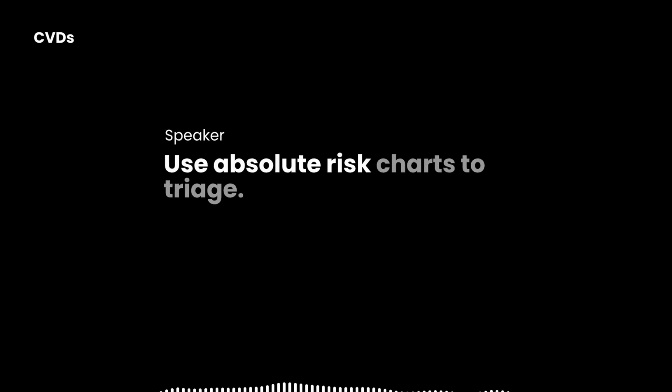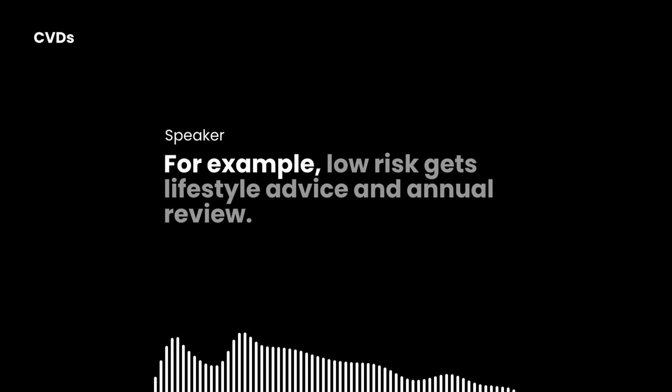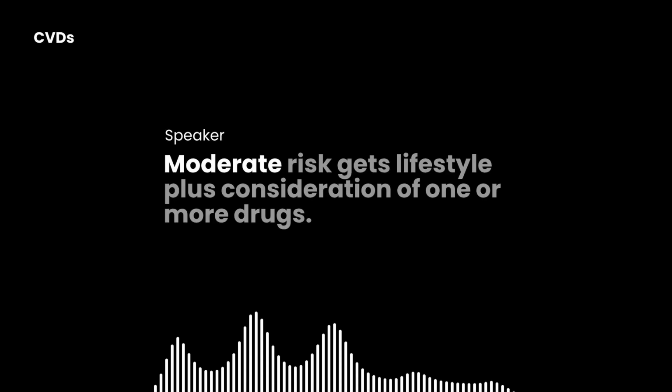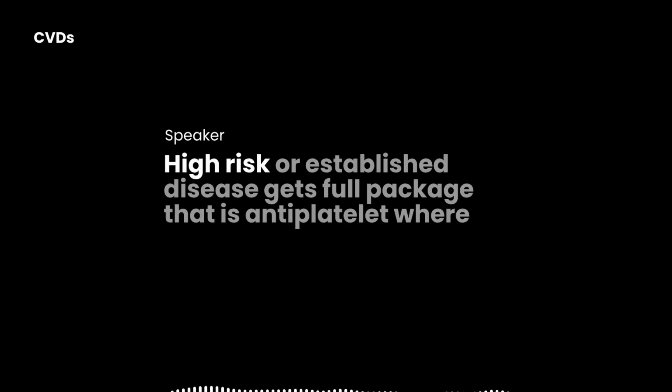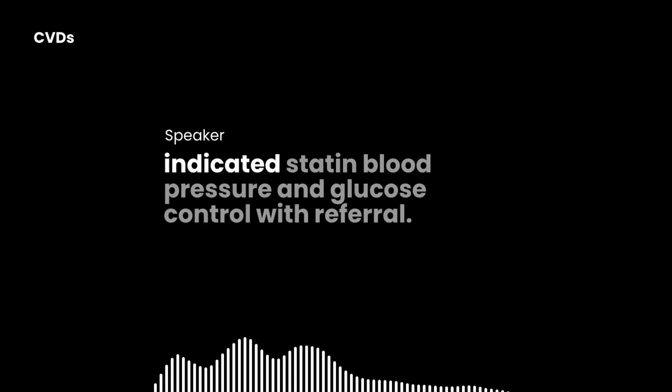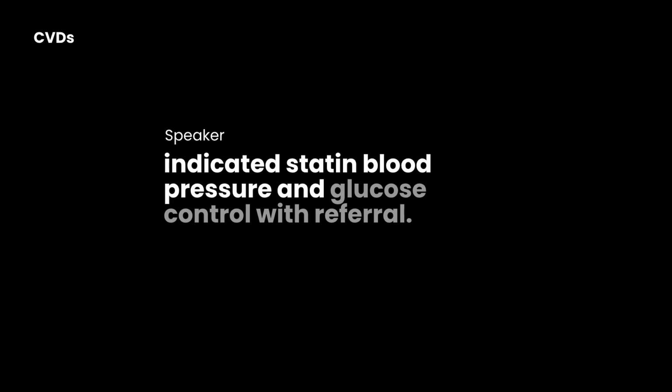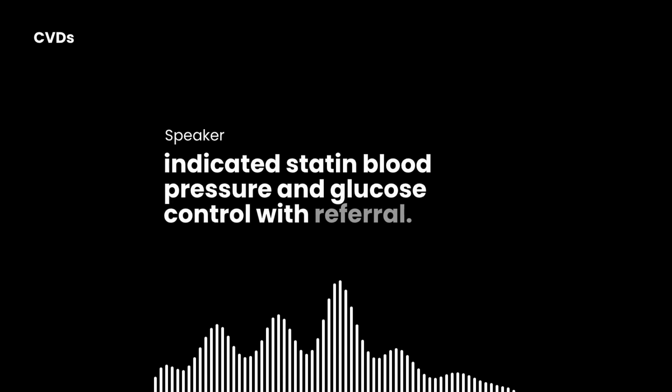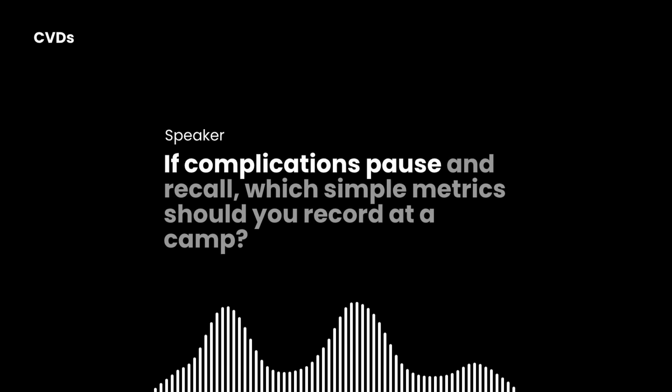Use absolute risk charts to triage. For example, low risk gets lifestyle advice and annual review. Moderate risk gets lifestyle plus consideration of one or more drugs. High risk or established disease gets the full package, that is antiplatelet where indicated, statin, blood pressure, and glucose control, with referral if complications. Pause and recall.